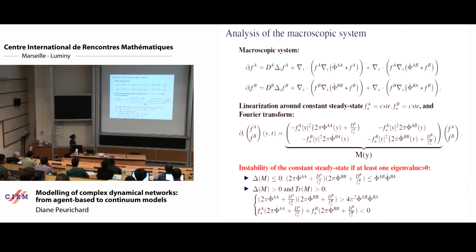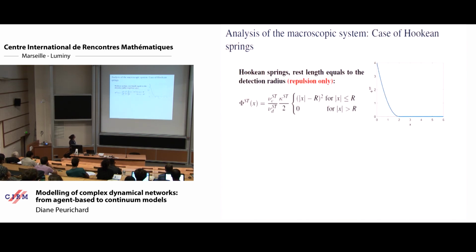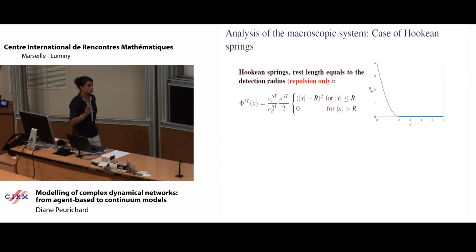And what we can show, so here, to be in line with the biologists, we consider that the springs are only repulsive. And how do we do it? We say that the radius of detection is exactly the length of the springs. It means that as long as the particles detect each other, then the spring would be too compressed. So that means we consider only repulsion here.